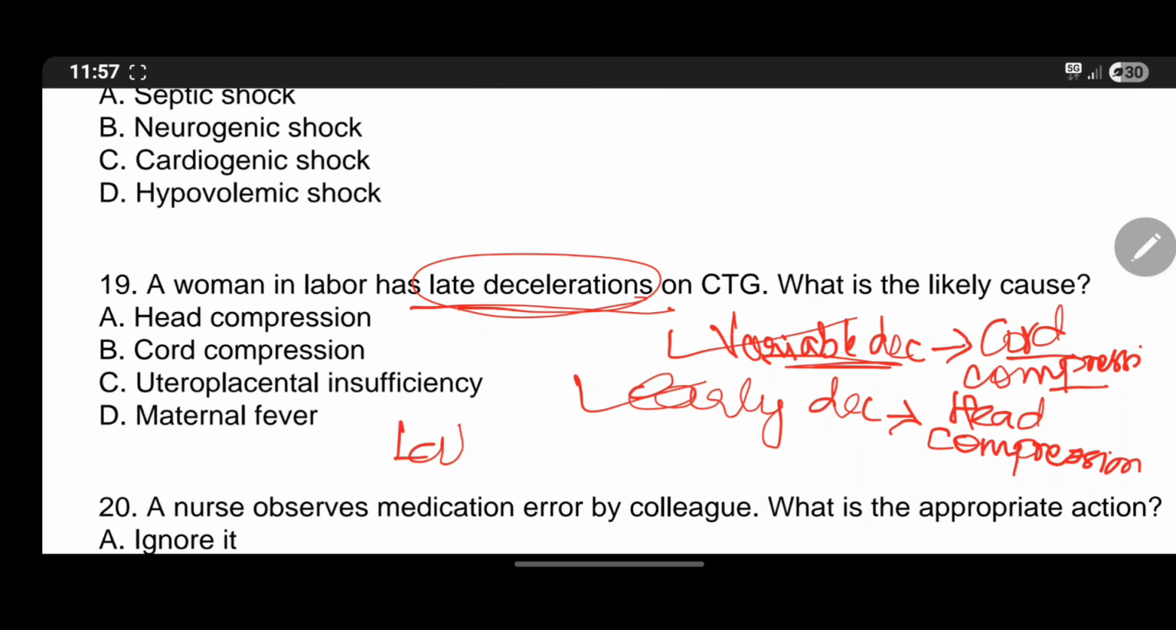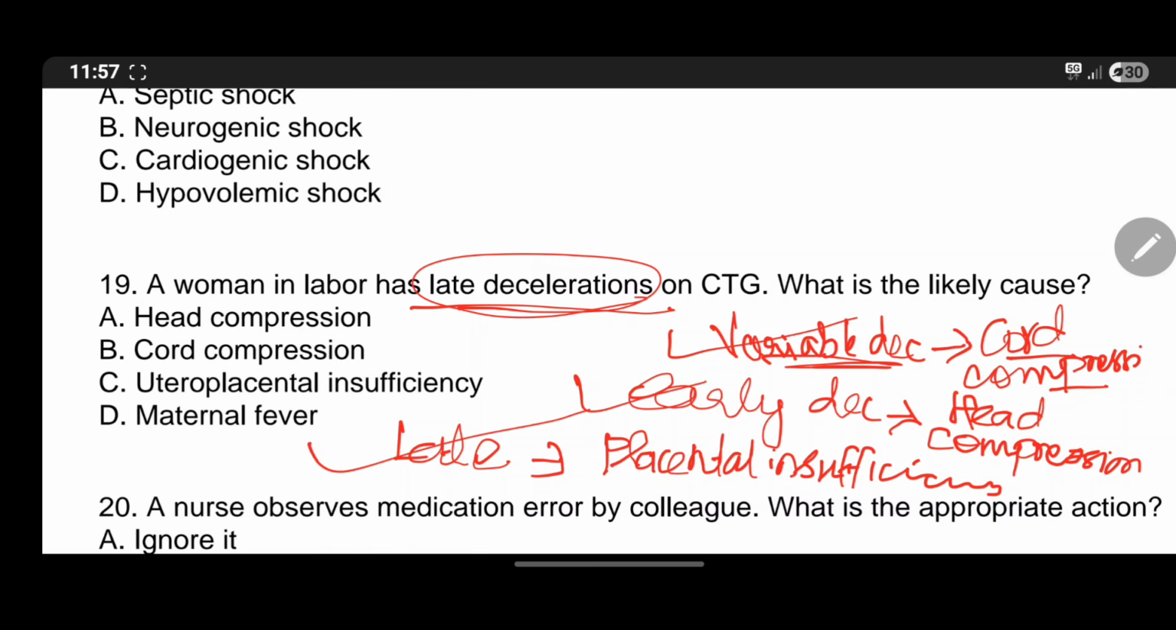But late deceleration is due to placental insufficiency, reduced blood flow. Placental insufficiency is very dangerous. So late deceleration is uteroplacental insufficiency.